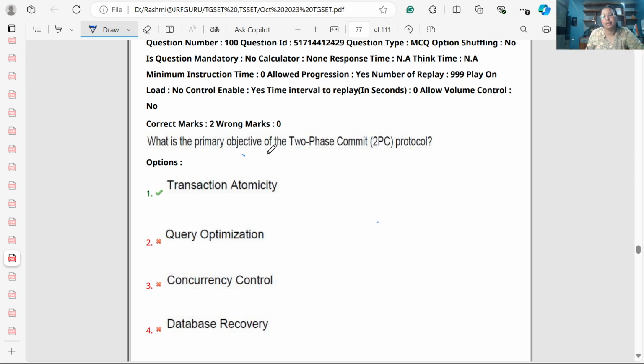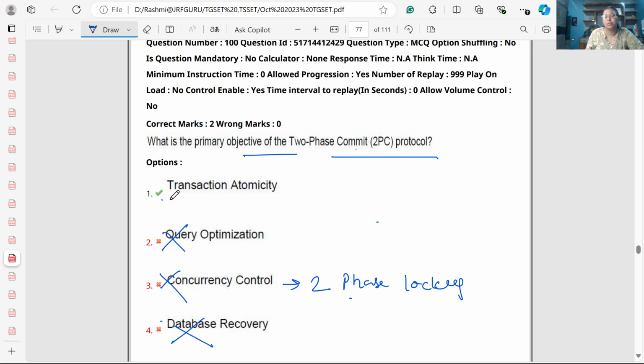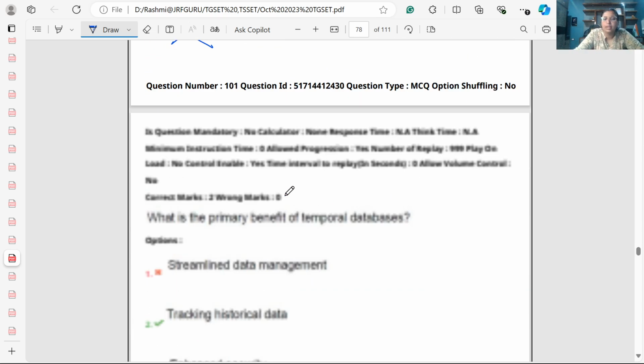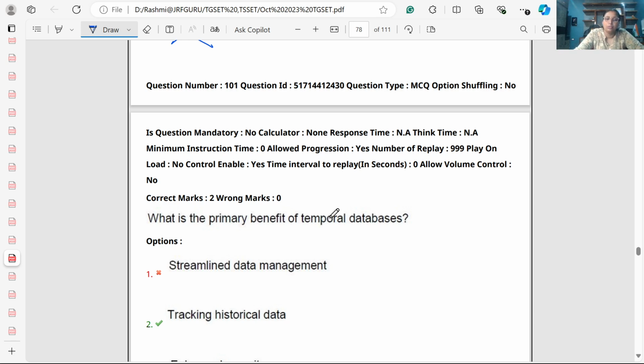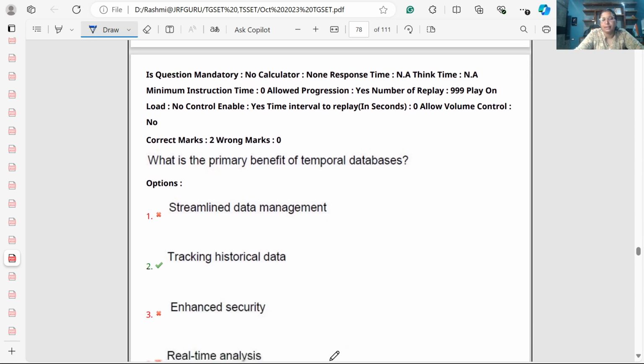So what is the primary objective of the two-phase commit protocol? It is not used for optimization. We have the two-phase locking protocol, not commit protocol, for concurrency control. Don't get confused between two-phase commit and two-phase locking. Both are different protocols. So for concurrency control, we use the two-phase locking protocol. Database recovery, no. Here we want to maintain atomicity. So we use the two-phase commit protocol for atomicity.